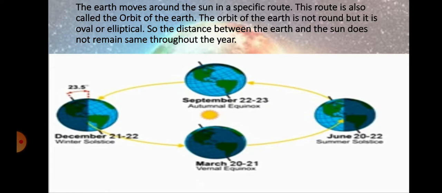So the distance between the earth and the sun is not the same throughout the year. It changes with the passing months. In reality, there is no such orbit, there is no such line, but naturally the earth is moving on a fixed line.